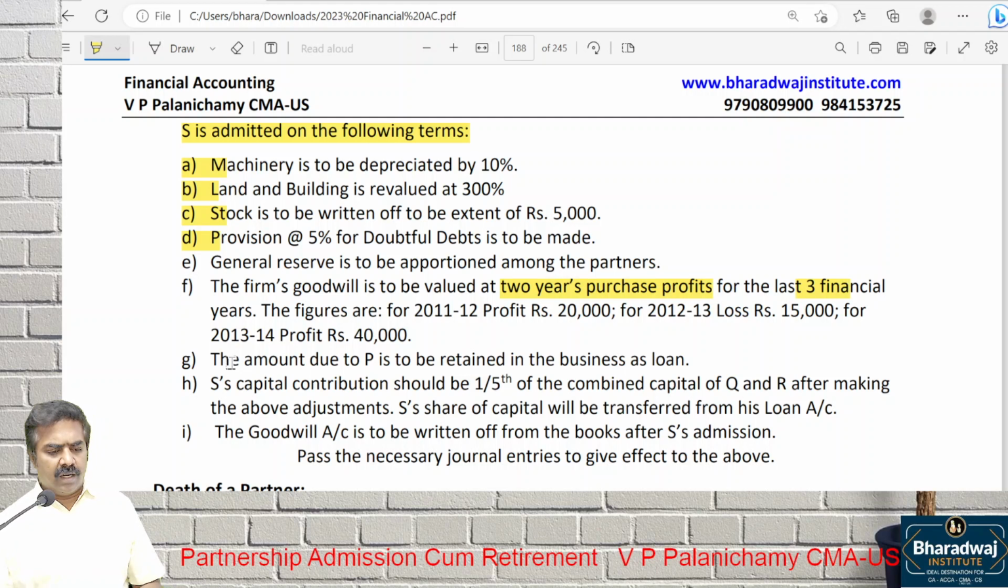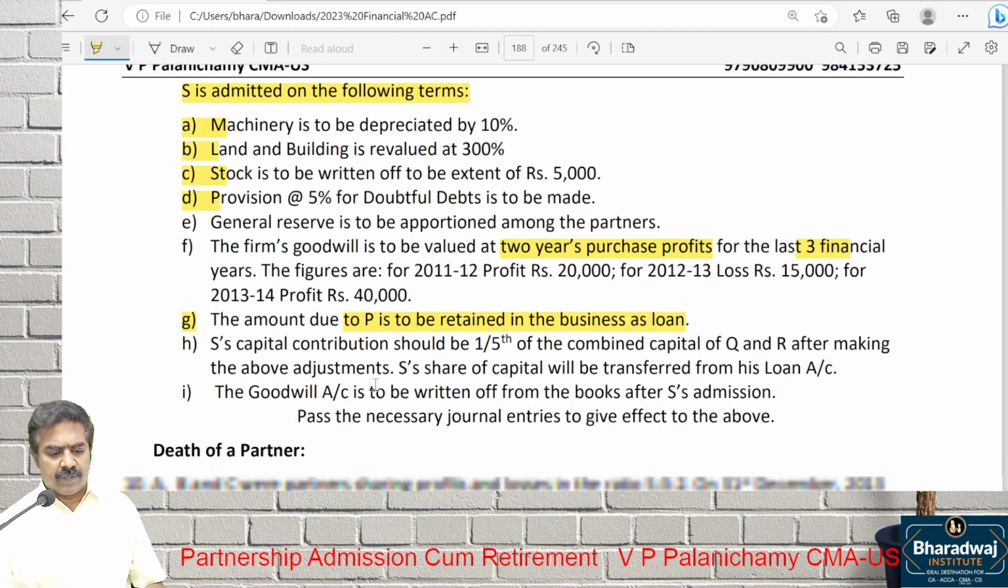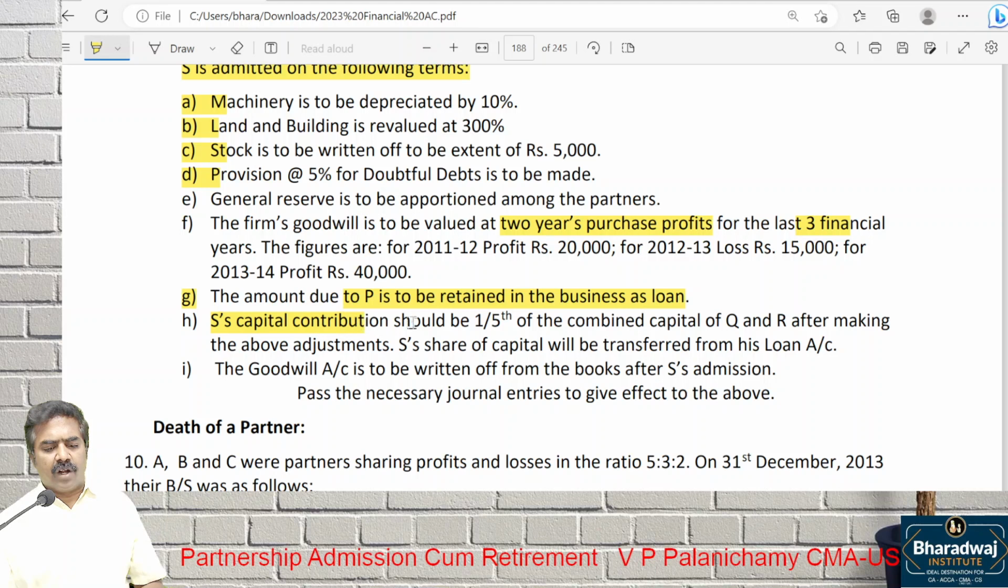Then the amount due to P will be retained as which one? Loan. Simple. The retiring partner, are we going to settle or are we going to keep it as loan? We are going to keep it as loan. Read further. S's capital contribution will be 1/5 of Q and R. Add Q plus R and multiply by 1/5. Who should bring? The new partner should bring. Then S will transfer from his loan account, which is given.